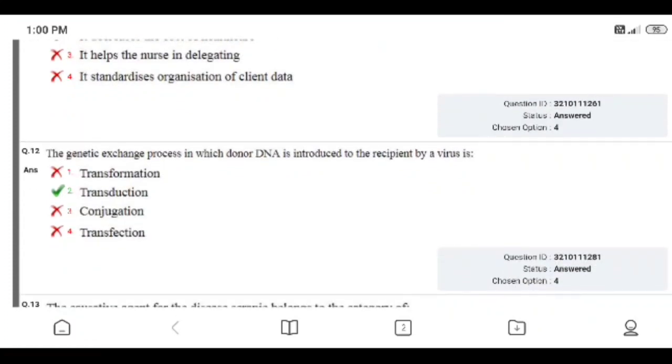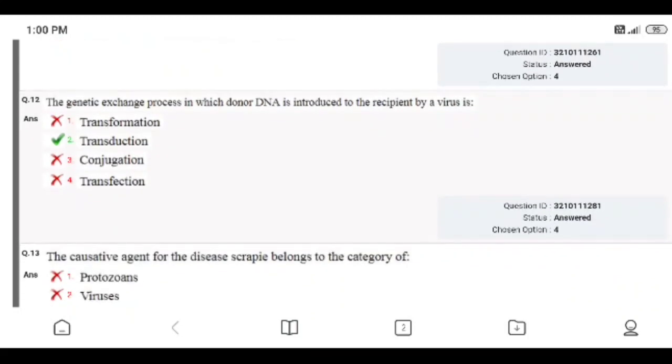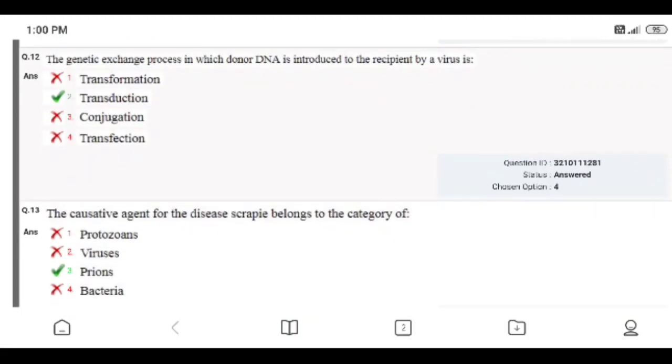Question number 12. The genetic exchange process in which the donor DNA is introduced to the recipient by a virus is: transformation, transduction, conjugation, transfection. Right answer is 2, transduction. The answer given by me is wrong.